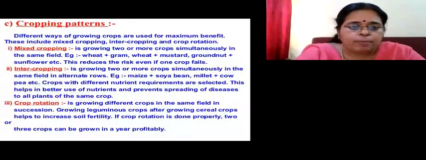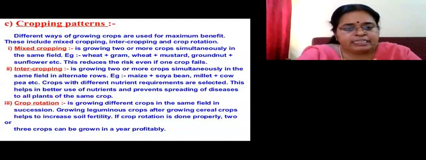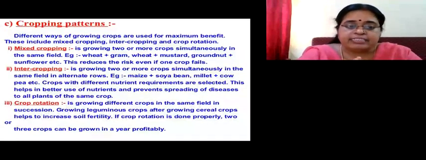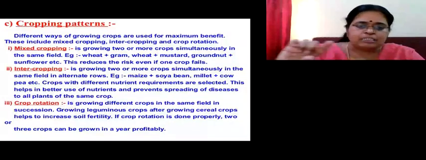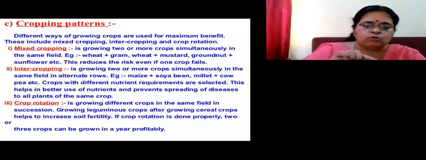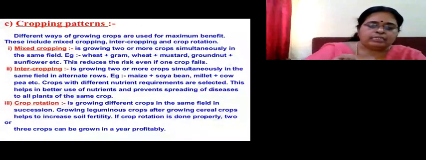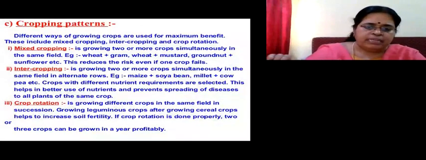Okay. The next cropping pattern is intercropping. Intercropping is almost the same as mixed cropping. That is also growing 2 or more crops simultaneously. But there is a difference in the arrangement. In the same field they are grown, but in alternate rows. For example, if maize is grown in one row, in another row soya bean is grown. If millet is grown in one row, in another row cowpea or beans are grown.